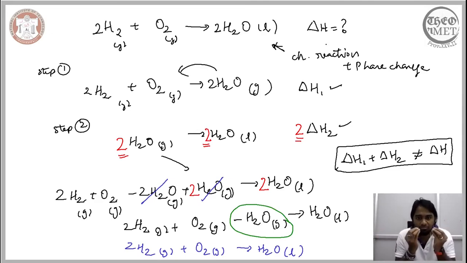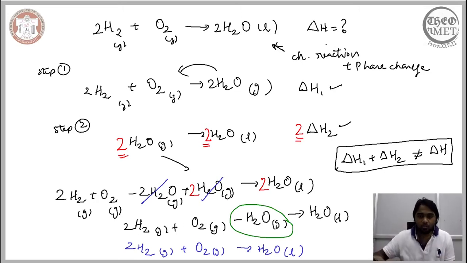Now, without balancing, if I consider just the direct summation of the change in enthalpy in step 1 and the change in enthalpy in step 2, it ultimately will not give me the overall change in the enthalpy, because the reaction will not give me the end product. So I need to ensure that the intermediate reactions, the smaller step reactions, are related in such a way that they help us reach the final or ultimate reaction. Only if the overall reaction is reached can we relate the corresponding change in the thermodynamic variables.